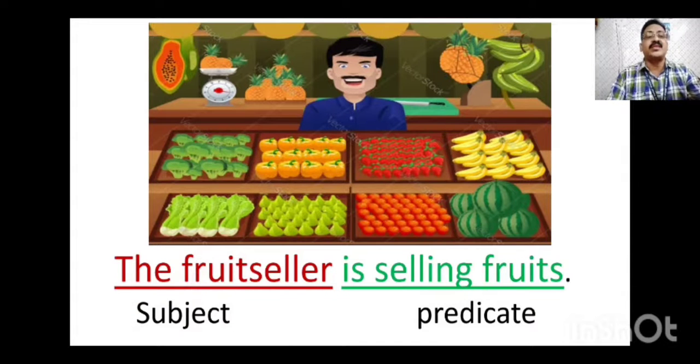Now, the fruit seller is selling fruits. The fruit seller is the subject. What does he do? He is selling the fruit. Is selling is also a verb. So from there to the last part of the sentence, is selling fruit is the predicate part of the sentence.